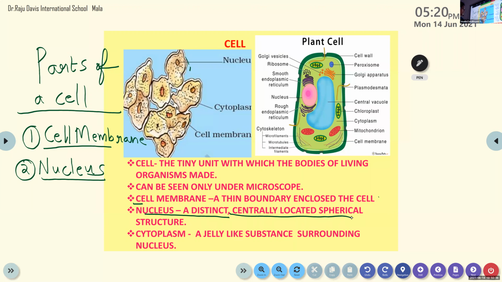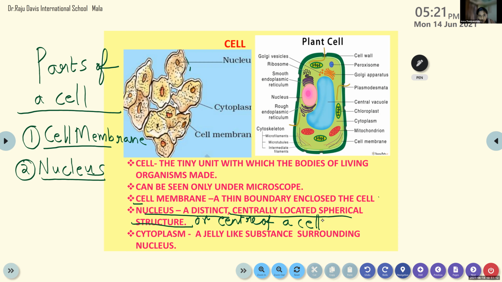Or simply we can say center of a cell. Those who find it very difficult to learn can just study that it is the center of a cell. Because for the 7th standard, it's enough. In 8th standard, again, you have to study the big definition.